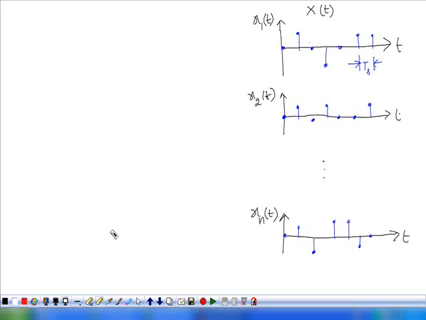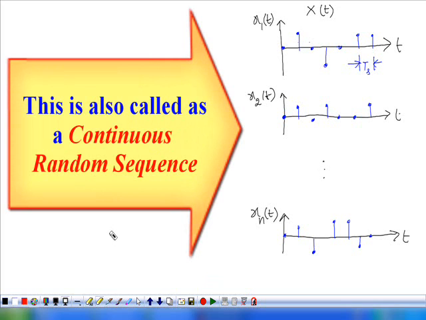That is, now x of t becomes discrete time. Therefore, the random process is called a discrete time random process. This is an example of a discrete time random process. The discrete time random process can be obtained from the continuous random process by the process of sampling.